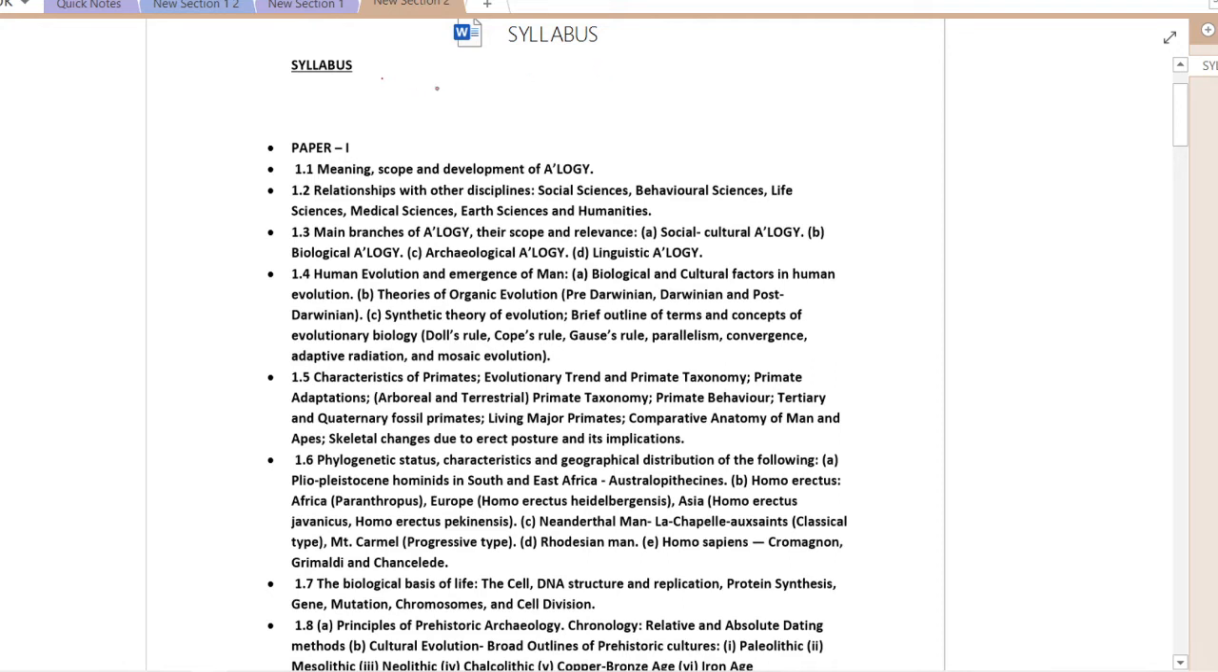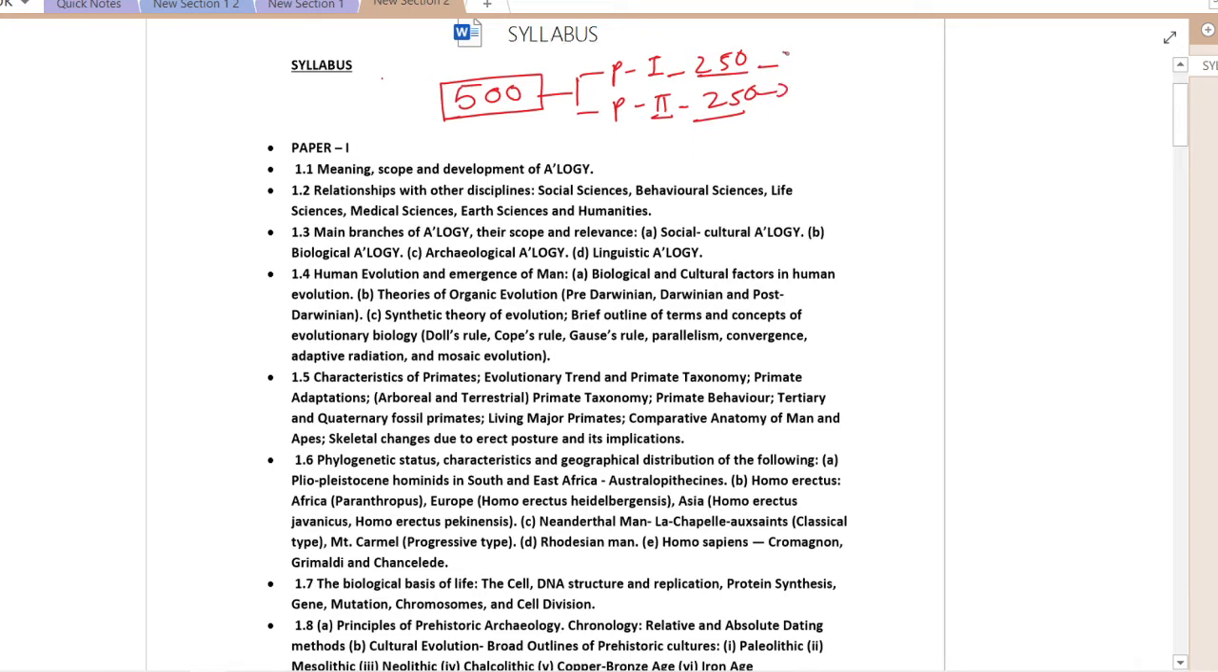The very first thing that I would like to start with is the marking. Anthropology, or any other optional, is of 500 marks. It is divided into two papers, paper 1 and paper 2, both of 250 marks each.